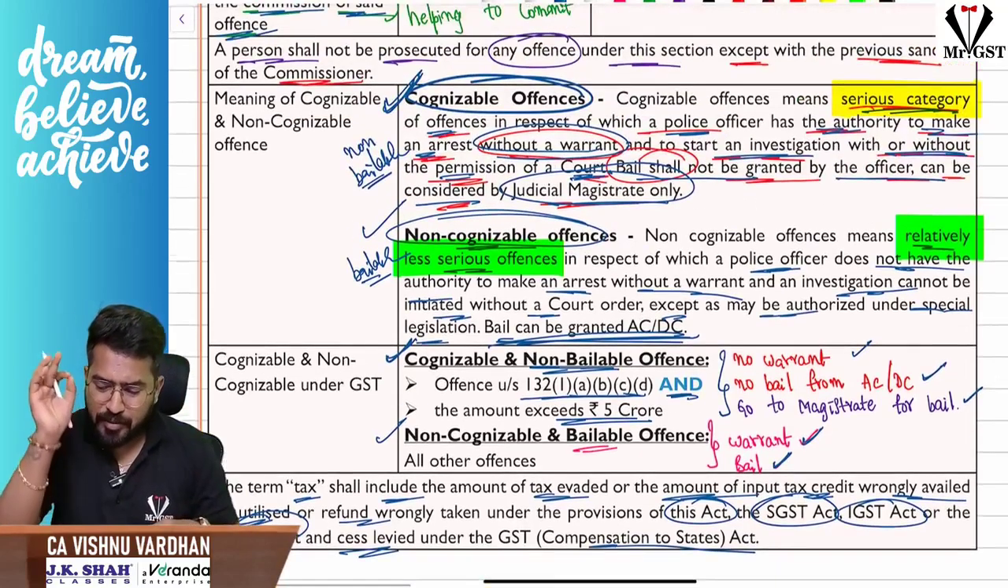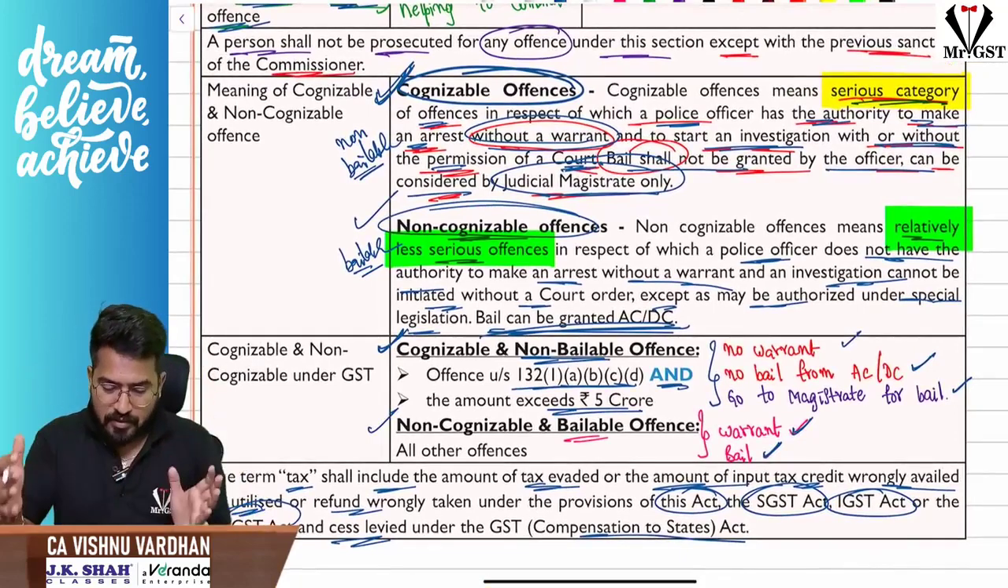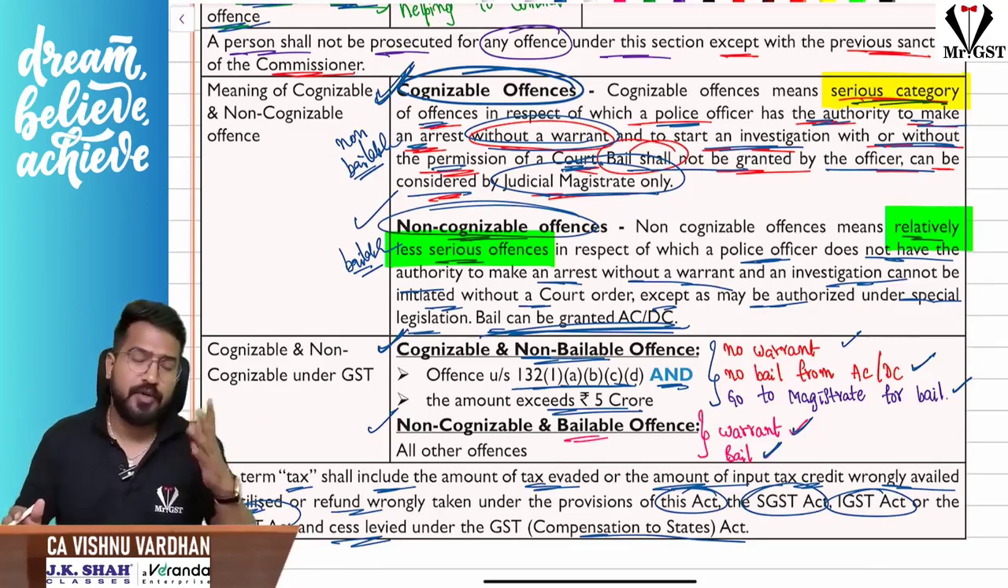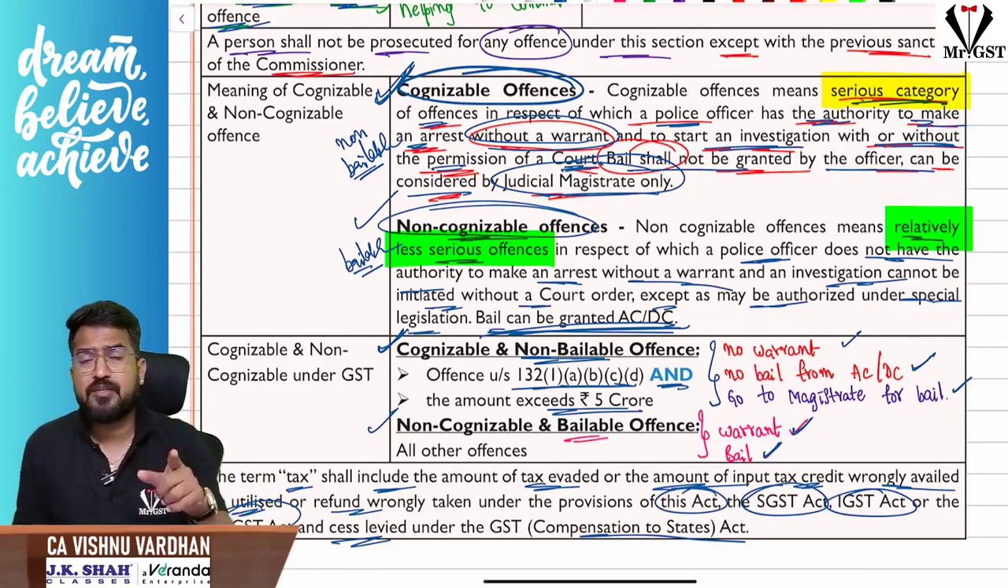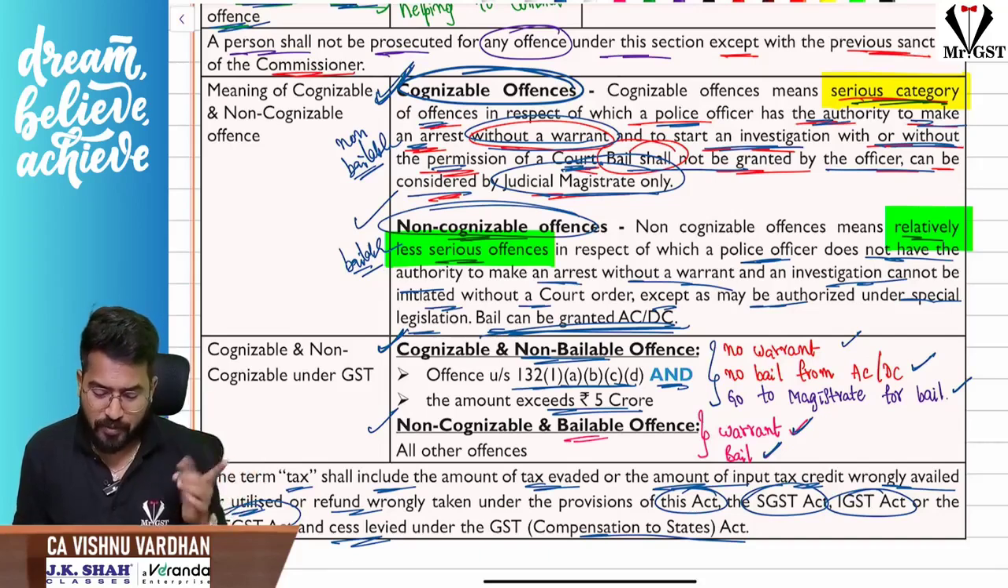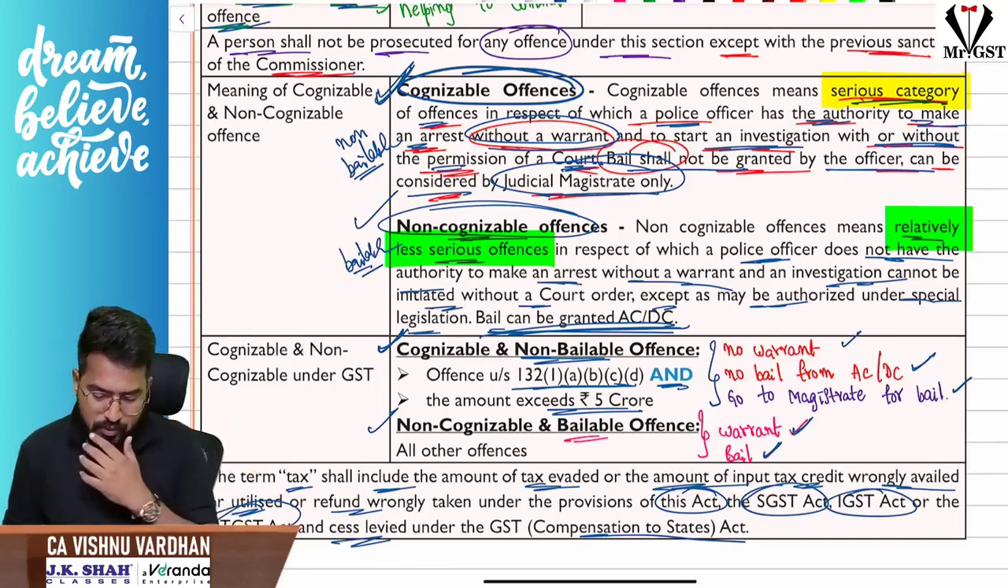Very, very, very important. Please remember this. If you want to pause the video, just go through the content also. Just read once and you can proceed further. Okay, so that is what cognizable, non-cognizable we have seen. So what is a cognizable offense? 132(1) A, B, C, D and greater than 5 crores tax involved. Then no warrant, straight away they can arrest. No bail by AC or DC, you should go to the magistrate only. All other offenses are non-cognizable and hence bailable offenses. Station bail, that is, the officer AC or DC will give you the bail, but they should give you a warrant for arresting you. Okay, that is the concept.